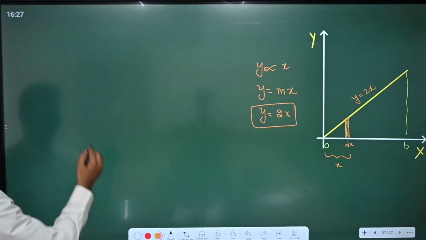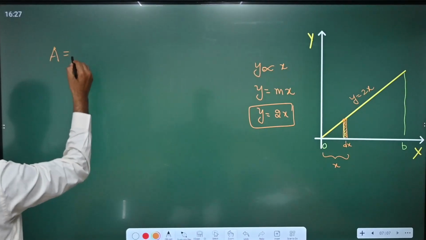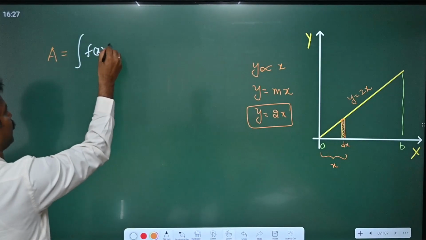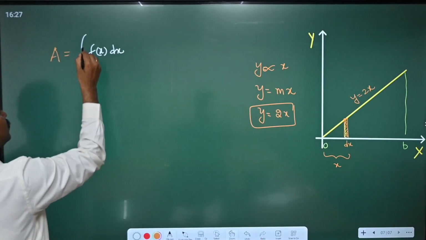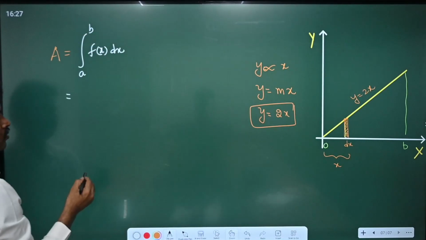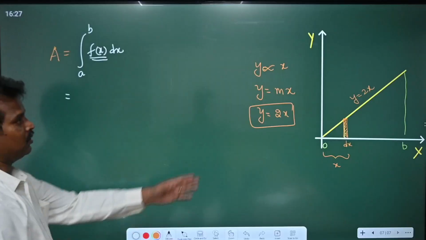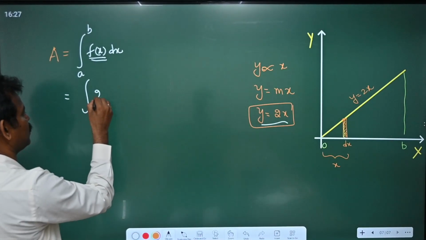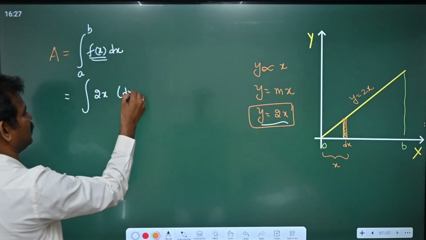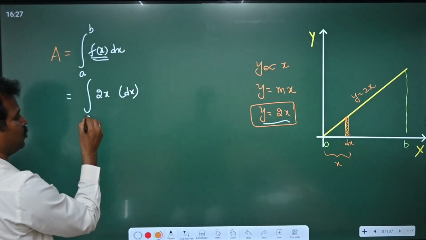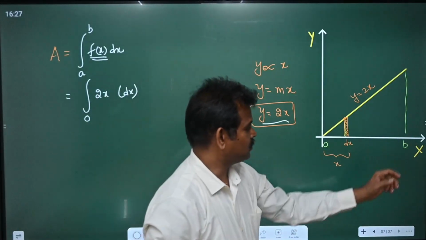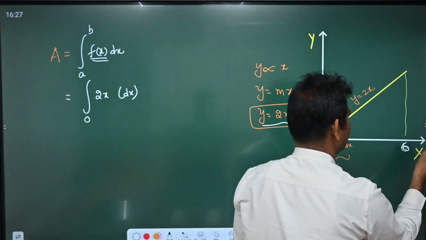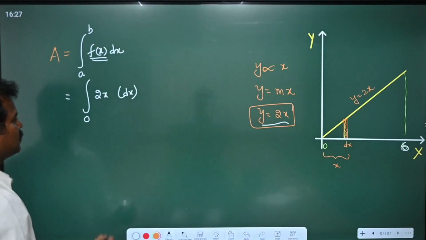So from this we can write area under the curve is given by integral f of x dx with limits A to B. But what is this f of x? It is nothing but y, which is equal to 2x. So we can write integral 2x dx from limits 0 to the upper limit, let us say instead of B I am writing directly 6 units or 6 centimeters or 6 meters.